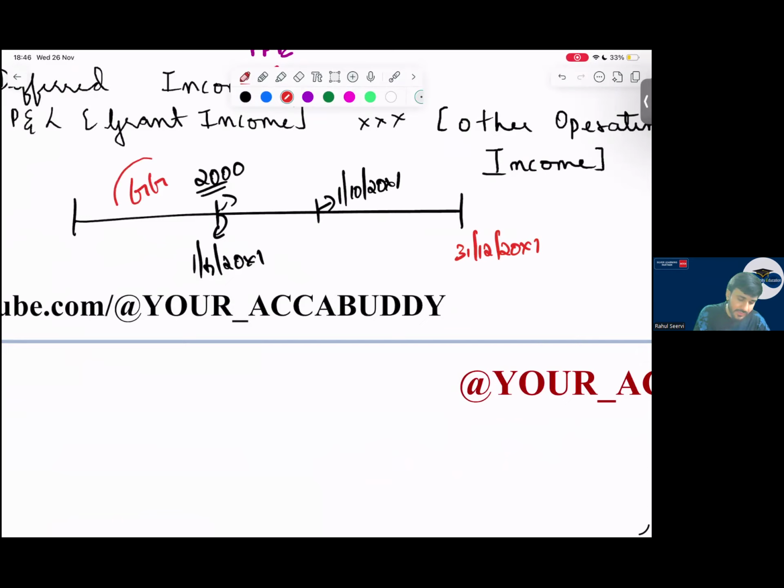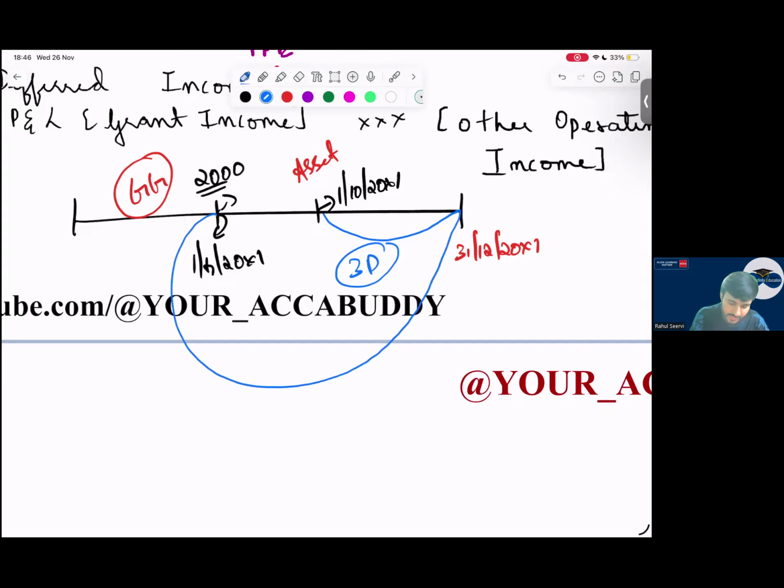Year grant is received, year asset is purchased. So can I say for 3 months we will recognize depreciation expense? Yes, sir. Now everyone, for how many months will you recognize deferred income? Will you recognize deferred income for 9 months or for 3 months? Question. Chalo, say me.